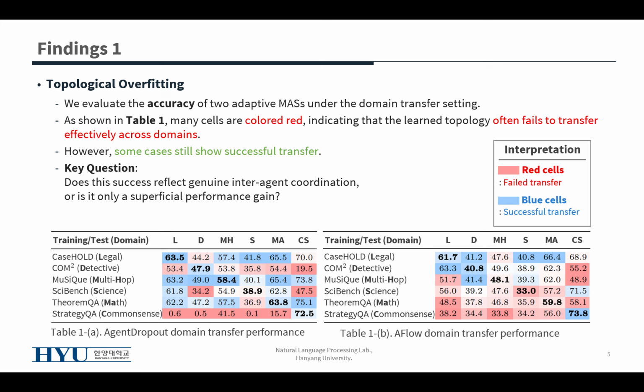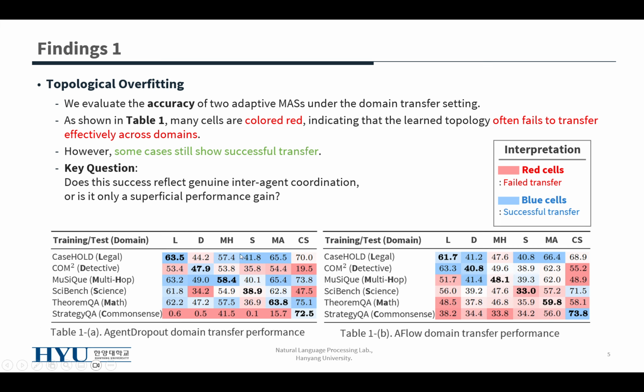Our first finding is topological overfitting. In this table, diagonal cells mean in-domain performance, while off-diagonal cells show cross-domain transfer performance. Many off-diagonal cells are red, meaning that transfer often fails. This shows that the learned roles and communication links are frequently overspecialized to the source domain. However, some transfer cases still look successful based on accuracy.